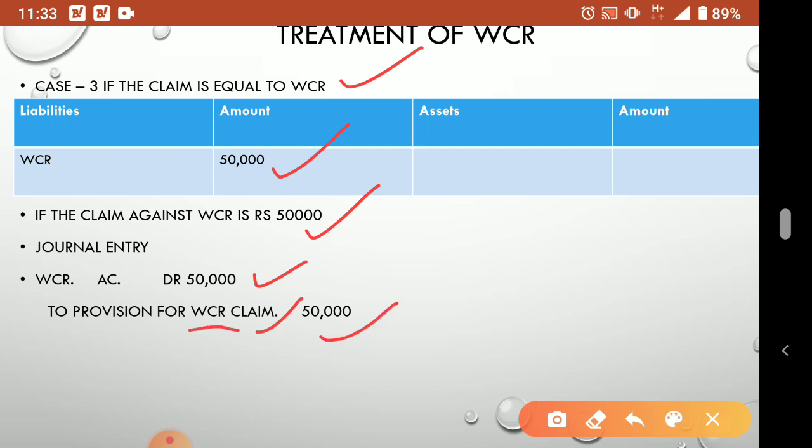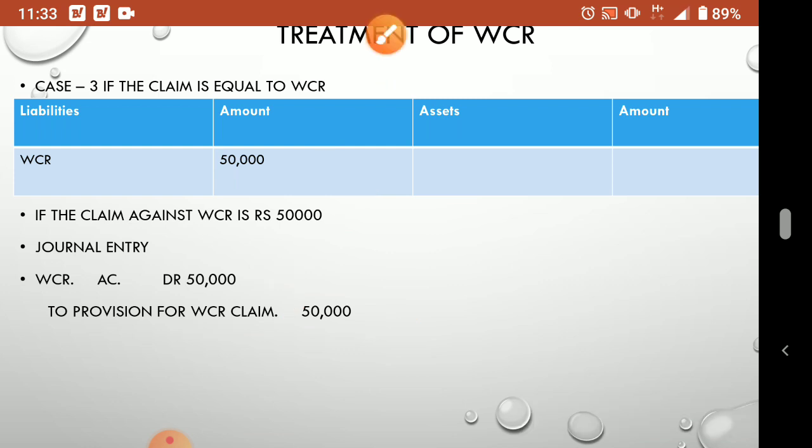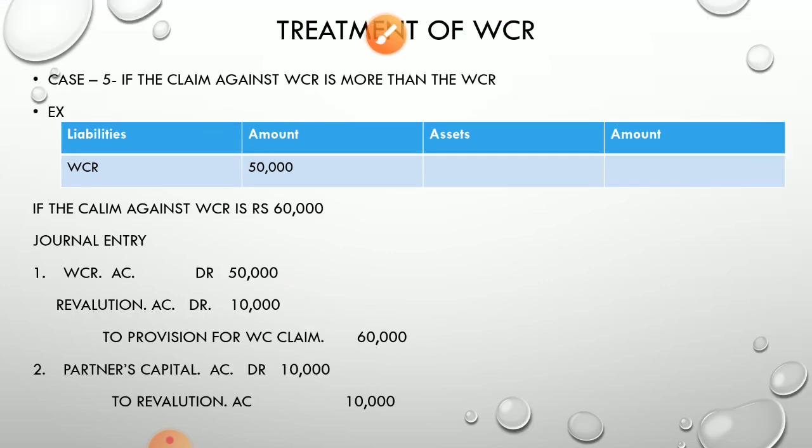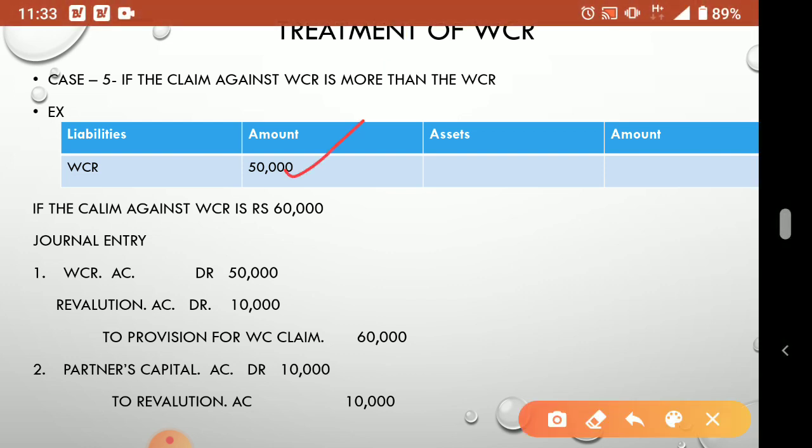Understood? Because here no amount is remaining, the full amount whatever we saved we have to give to that particular worker, because only an equal amount is there. Understood? Okay, now if the claim against WCR is more than the WCR, now we saved 50,000. See here, our reserve is 50,000, but the claim is more. That can also be there, no? So these are different situations a business firm can face in future.